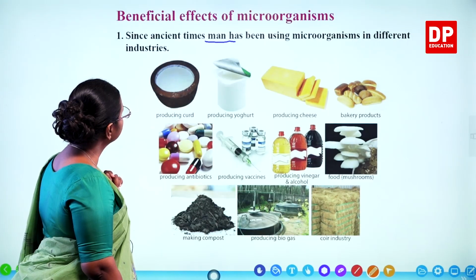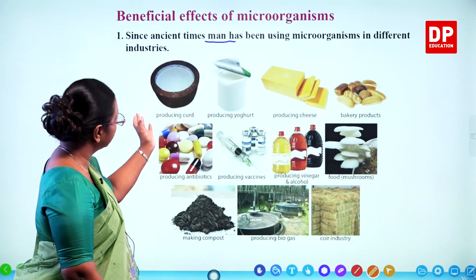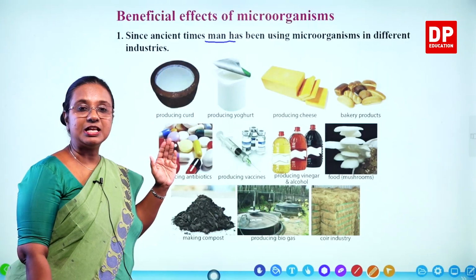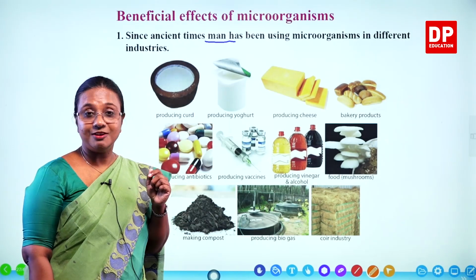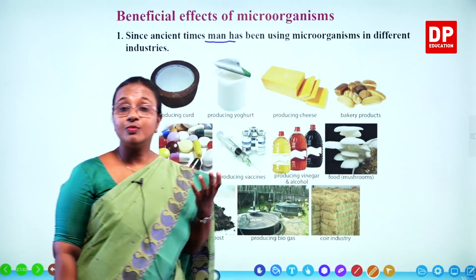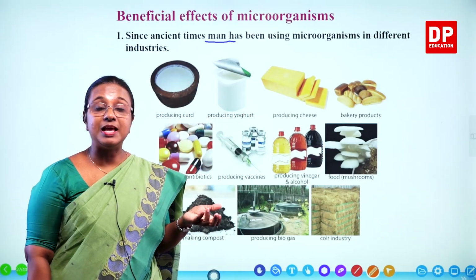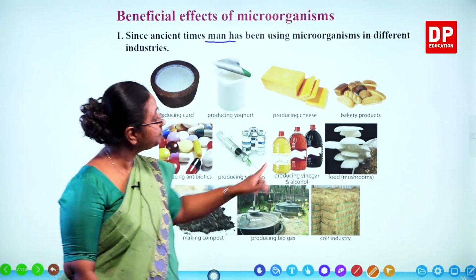So, curd is one such product. Then producing yogurt. Curd and yogurt are somewhat similar. The flavor, the taste and the texture are slightly different but similar products. Then cheese. You know what cheese is, again from milk. So, here all these are dairy products.